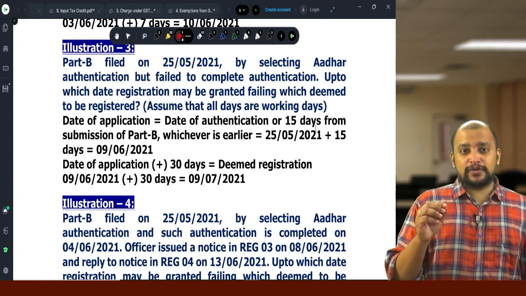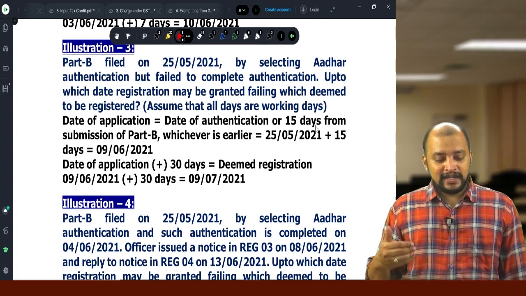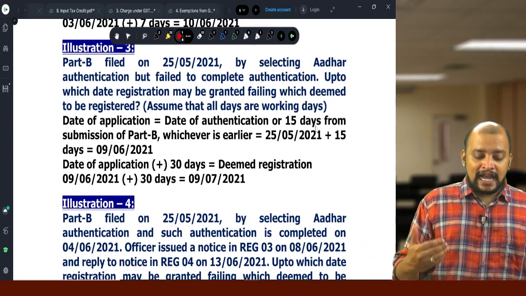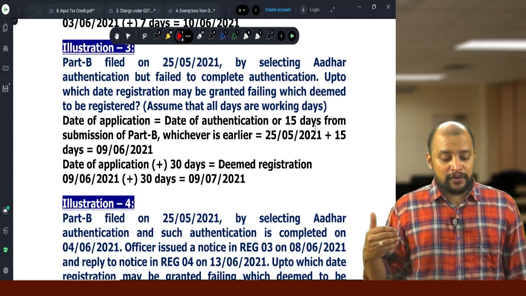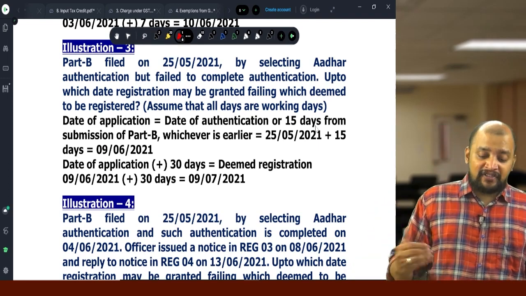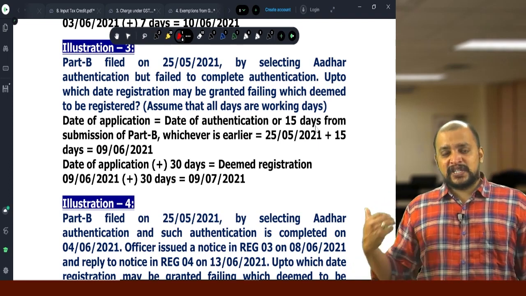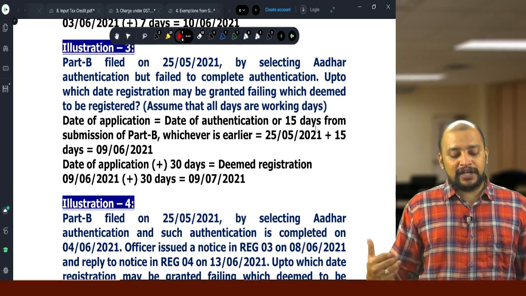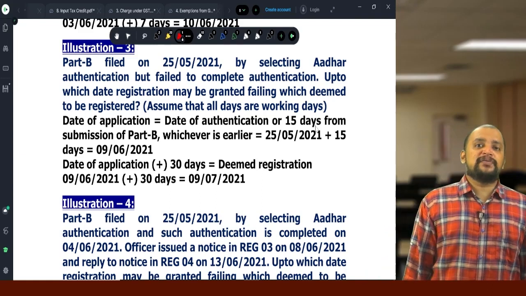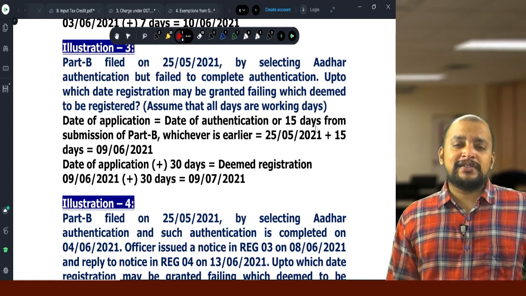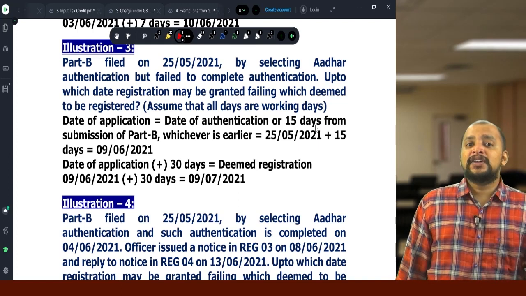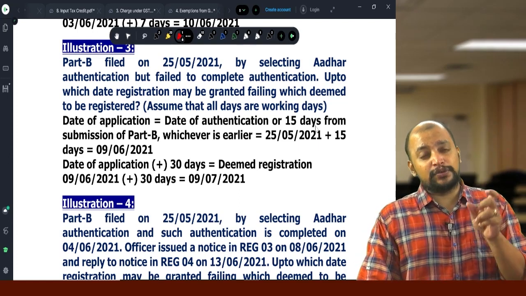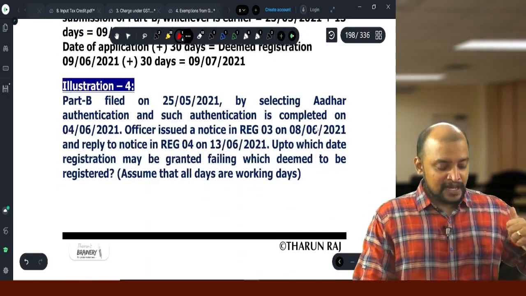So 25/5/2021, first 15 days, that will be 9/6/2021, and thereafter again 30 days from there, 9/6/2021 plus 30 days, that is 9/7/2021, that is the time limit by which registration will be granted, otherwise deemed registration. First 15 days for completing authentication, thereafter it is submitted application without authentication, so 30 days.